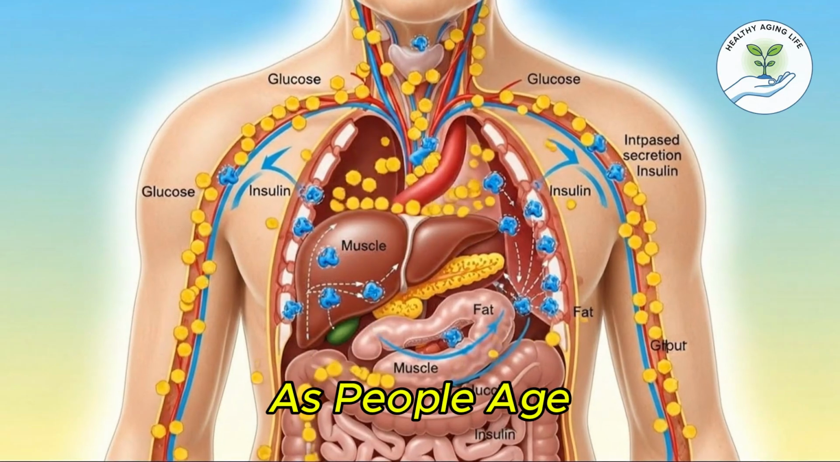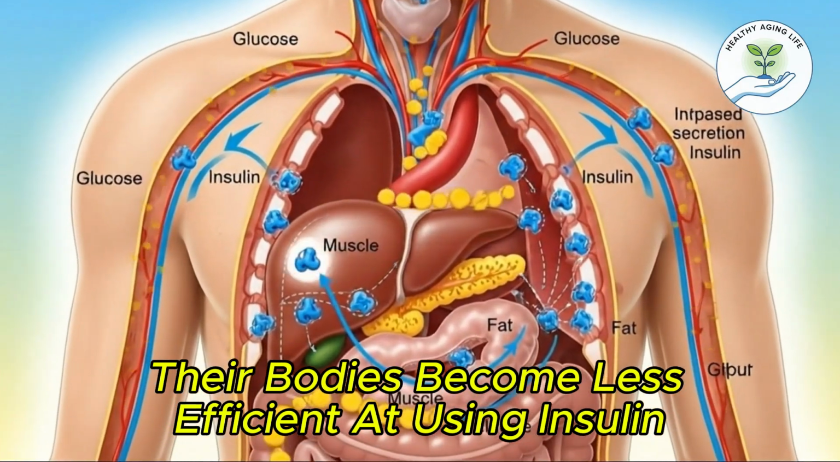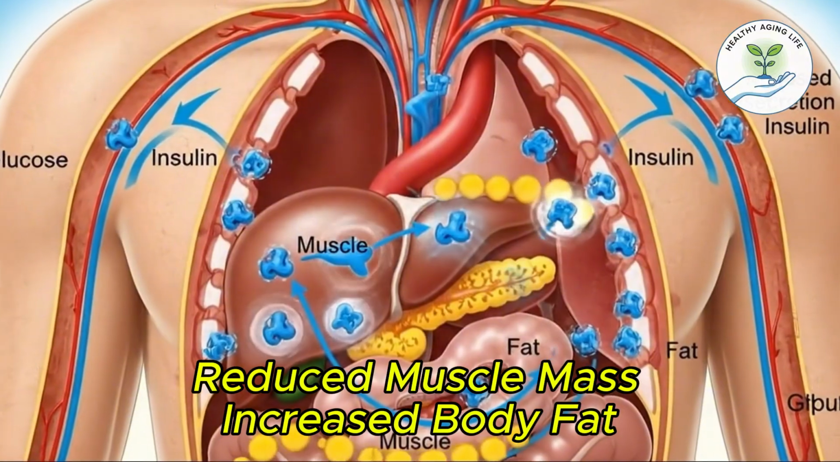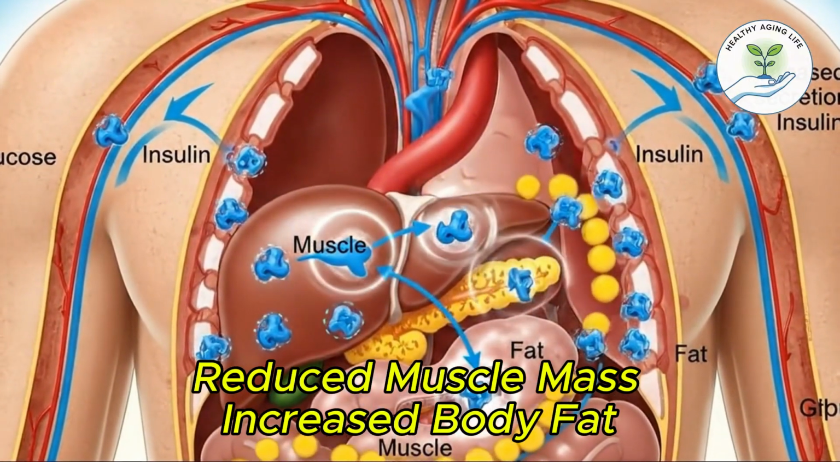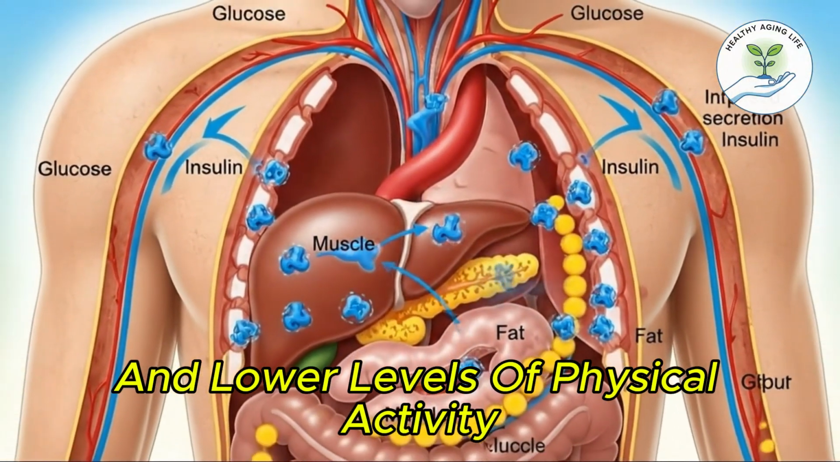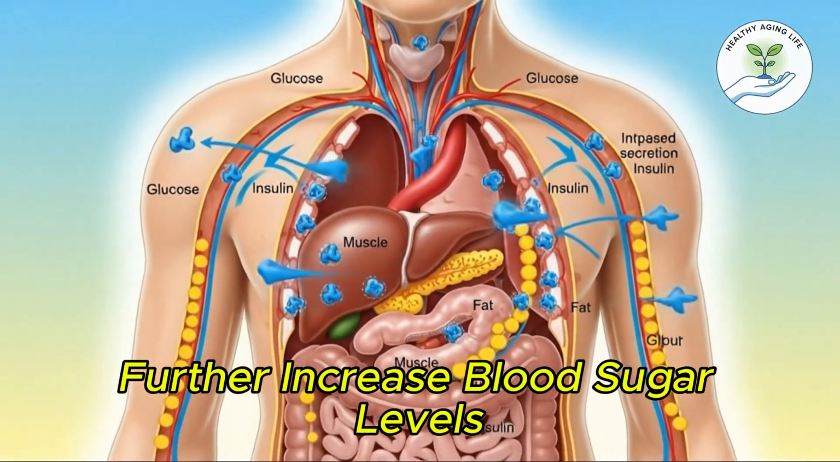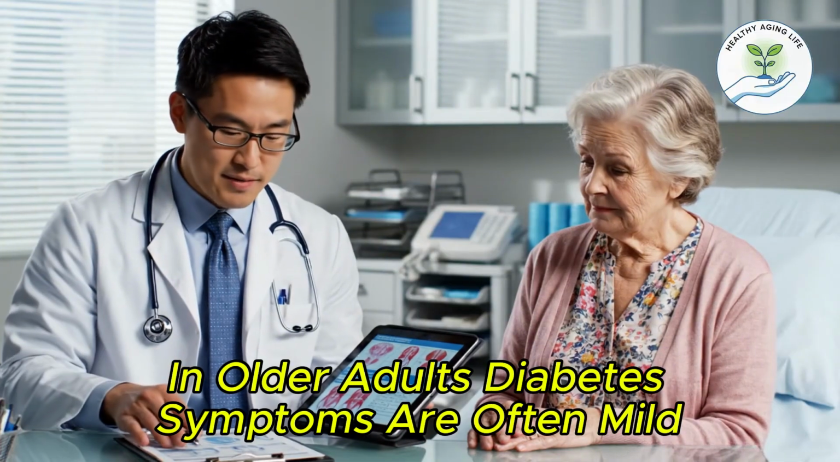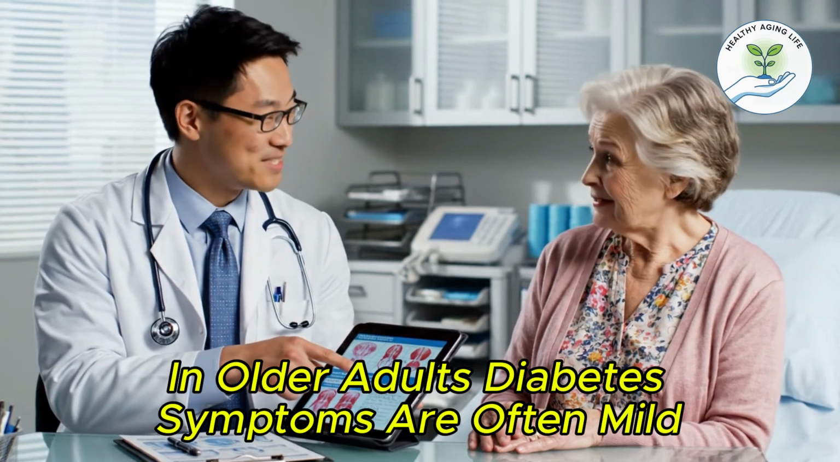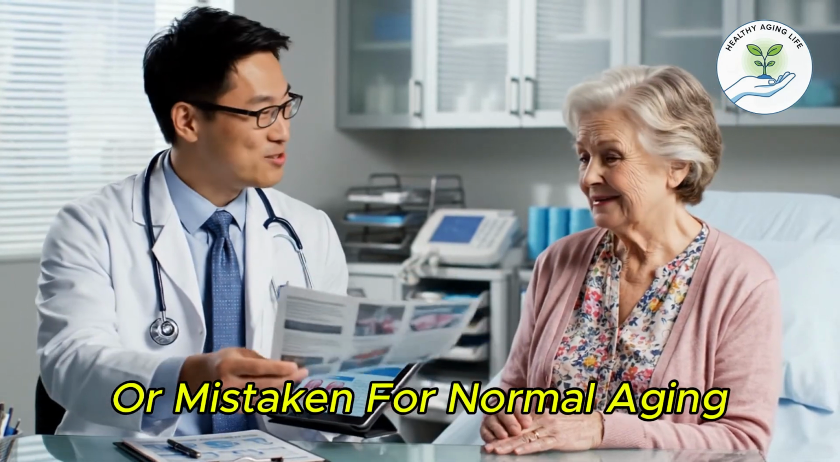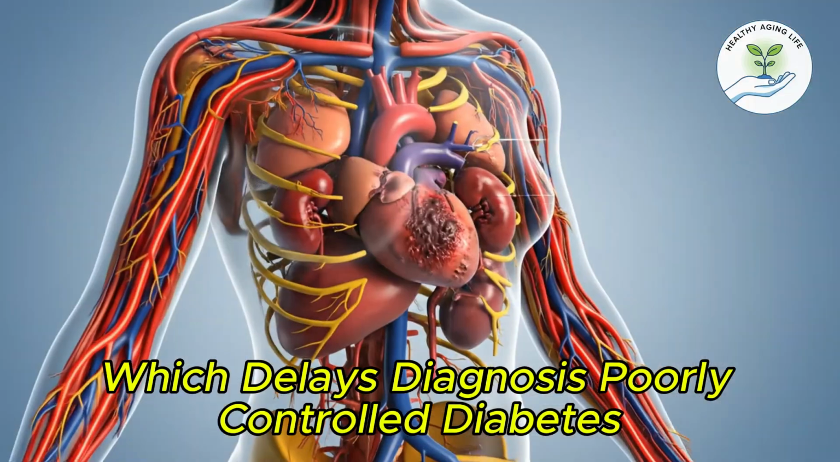As people age, their bodies become less efficient at using insulin. Reduced muscle mass, increased body fat, and lower levels of physical activity further increase blood sugar levels. In older adults, diabetes symptoms are often mild or mistaken for normal aging, which delays diagnosis.